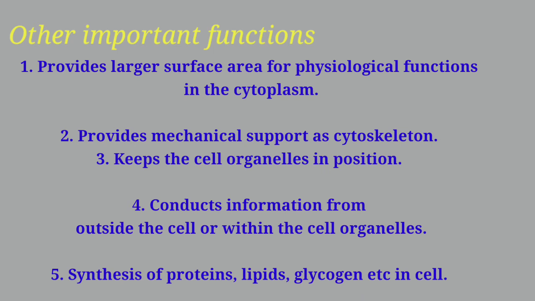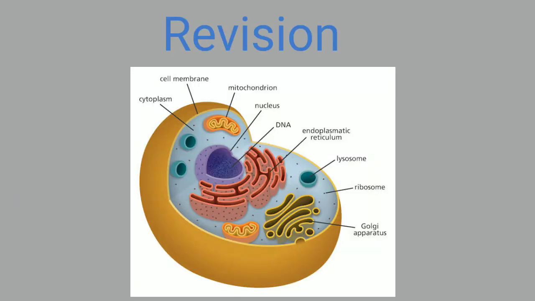And as I have already discussed, they do the function of synthesis. For example, the smooth-walled endoplasmic reticulum helps in the synthesis of lipids, steroids and glycogen. Then the rough-walled endoplasmic reticulum helps in the synthesis of proteins and enzymes. So these are also some additional functions of the endoplasmic reticulum. I hope you have understood the structure and function of the endoplasmic reticulum as a whole.